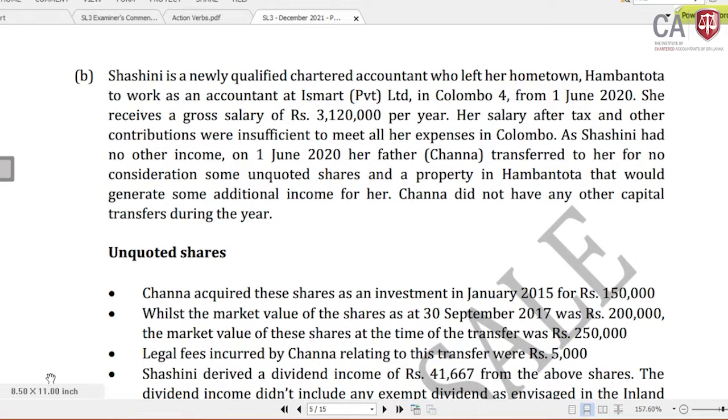Then I am highly concerned, even when discussing the past papers, about the special realization provisions. There are 6 realization situations given in section 39 of the Act.